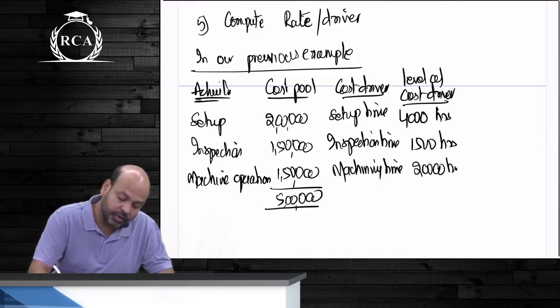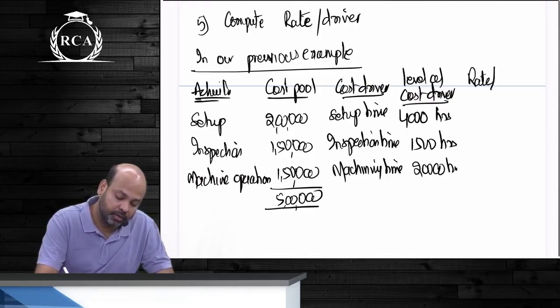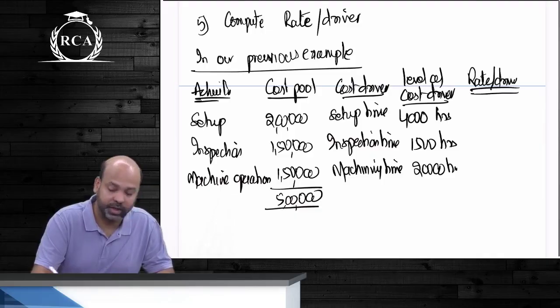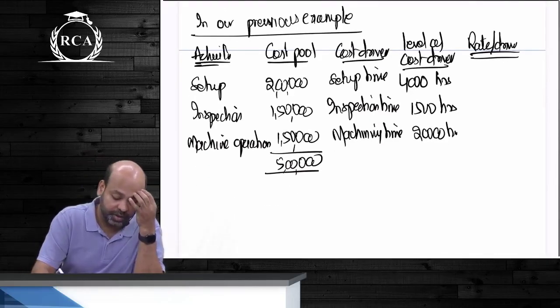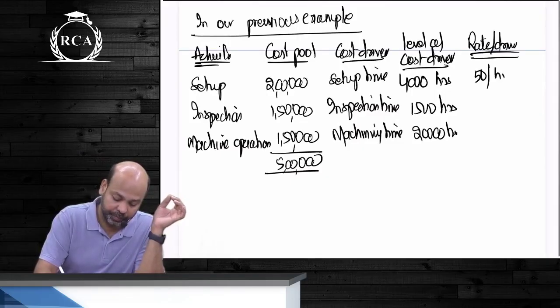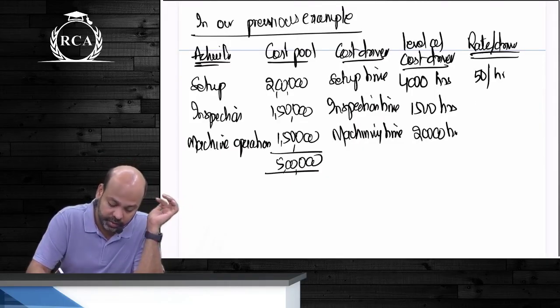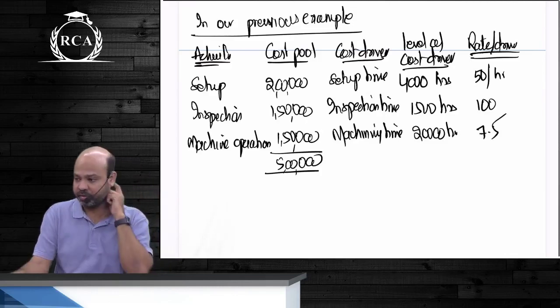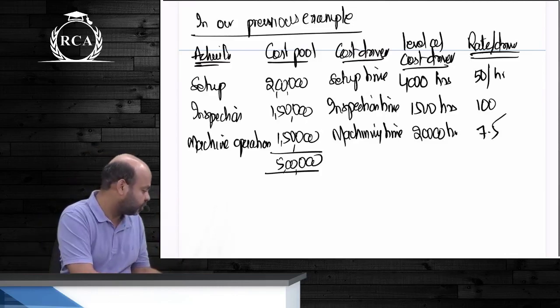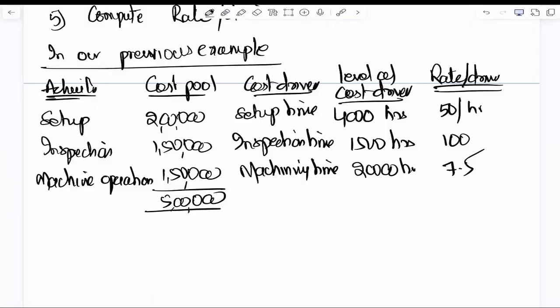Using this you're going to compute rate per driver. So 2 lakhs divided by 4,000 hours. Our setup is going to cost us 50 rupees per hour of setup. Inspection was costing us 100 rupees. Machine operation time, 7.5 rupees. Write this down. This is computation of rate per driver. Once we get this, we will be able to allocate cost to the end product.